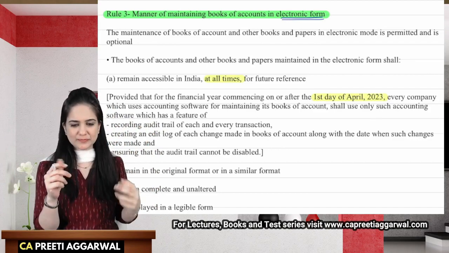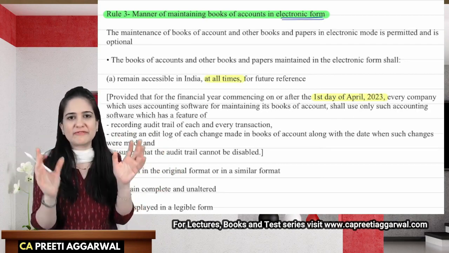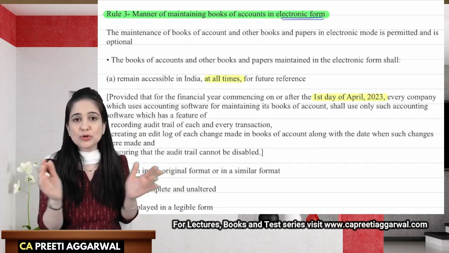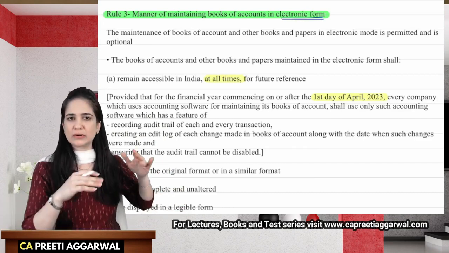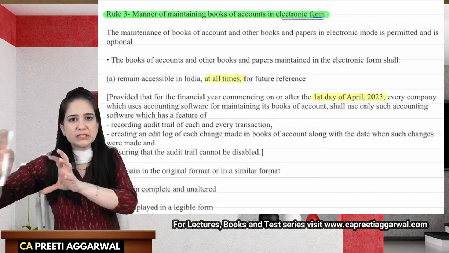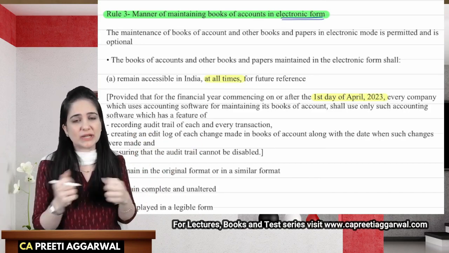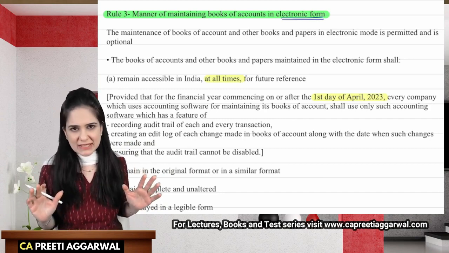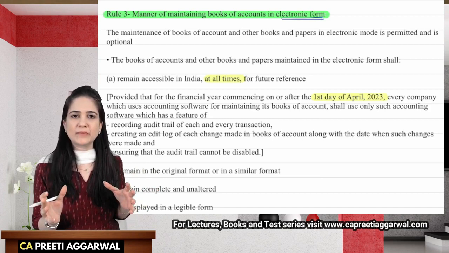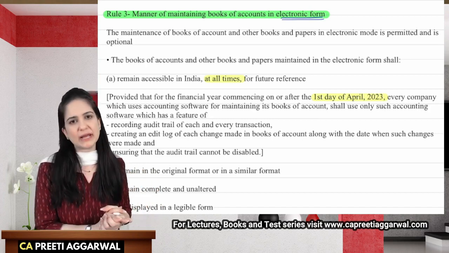Whenever you use the cloud servers, you are actually not aware where that data is stored, because you don't know where the servers are located. And nowadays the servers are located underground, under sea, I don't know, wherever they find space, your data will be stored, and whenever you need the data, that will be retrieved. So that is how cloud computing works. Now you don't know where the data is kept, but cloud has become a very important means of storage of records in the electronic form.